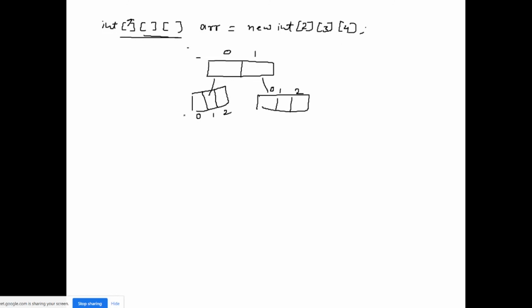So now for this we have 0, 1, 2, 3. Here for this index also 0, 1, 2, 3.